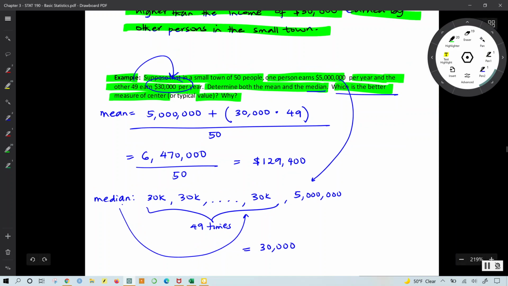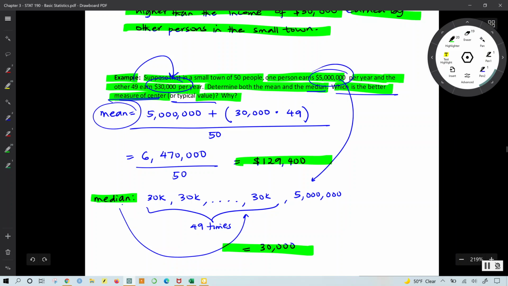So the big question is, which is the better measure of center, or in plain English, which is the better typical amount earned by a person in this town? I would argue that the median of $30,000 reflects what the popular income is, or the more typical value, not $129,400. Imagine telling someone who makes $30,000 that they earn typically $129,400. Imagine the reaction that would generate. This is one of those instances where we have to be careful not to report the mean.